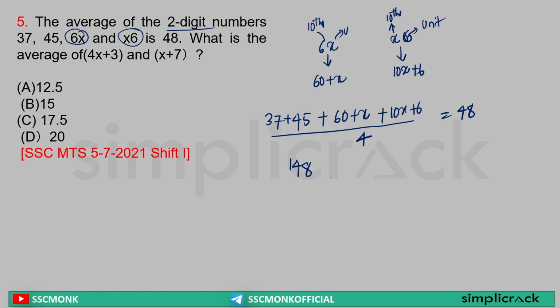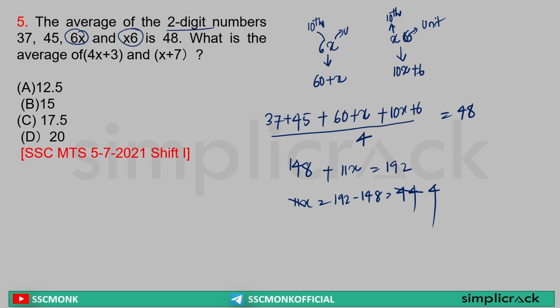Yes or no? Yes. Plus x plus 10x is equal to 11x. So here 4 will be multiplied, so it will be, sir, 192. Yes or no? Yes. Sir, 11x is equal to 192 minus 148, which is equal to 44. Sir, 11x is 44, so x will be 44 by 11, which is 4.